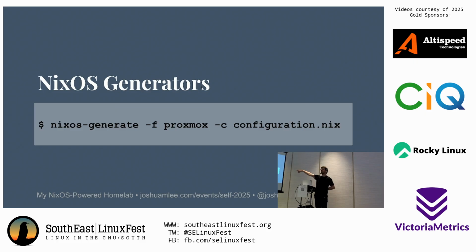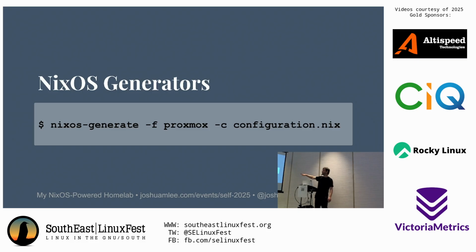And then I can specify a format. There's a ton of formats. Proxmox is the one I use, but there are a bunch of others. You can look them up in the documentation for the NixOS generators. And then what this command does is instead of reconfiguring my local machine, it creates a VMA, in this case, a VMA image. It depends on the format. But a VMA image is what Proxmox uses as a backup. And then I can just upload that file to my Proxmox server by any mechanism, Ansible, SCP, whatever. And then I can deploy VMs using that base image that are going to have all of this configuration from first boot.